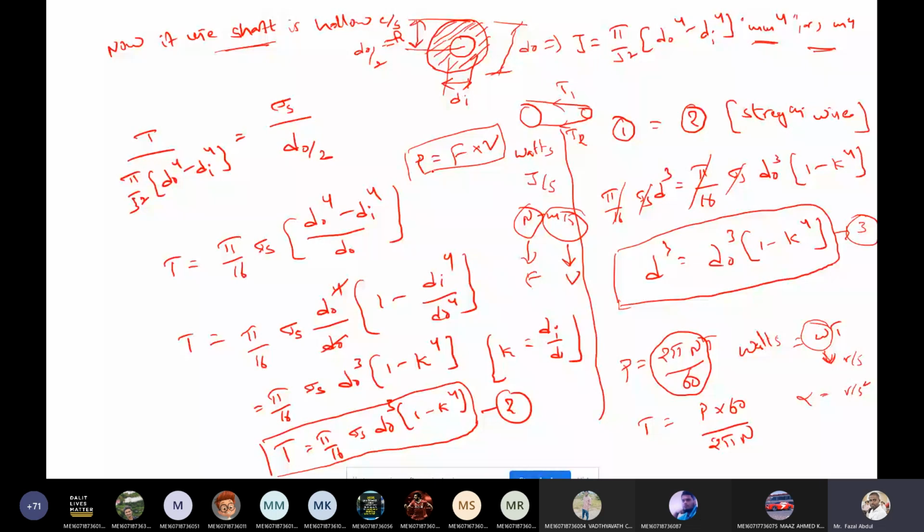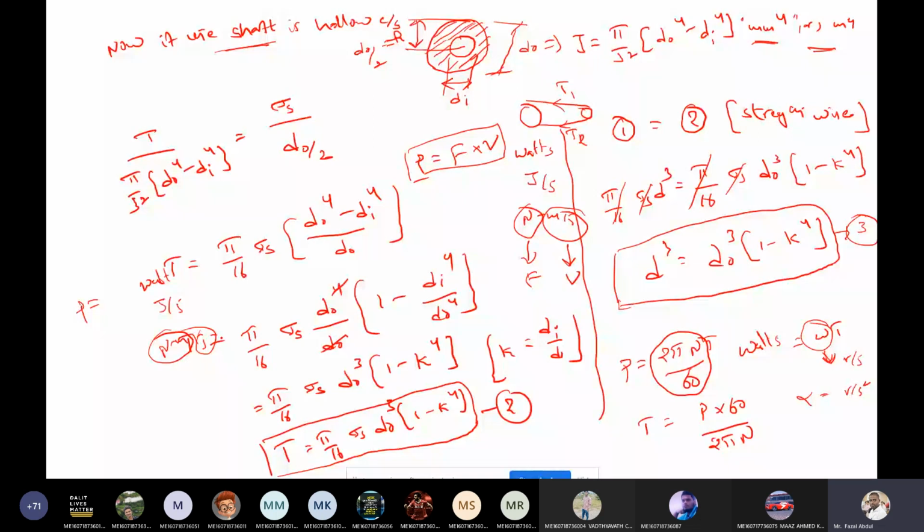What is the force here? How to calculate the force? Another way to calculate the power: the unit is watts, which is joule per second, that is Newton meter per second. Newton meter is torque, per second. Where can we find the torque?